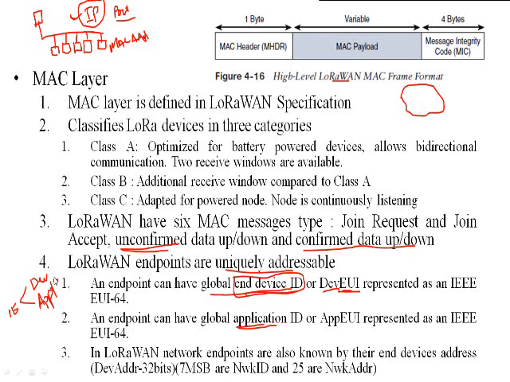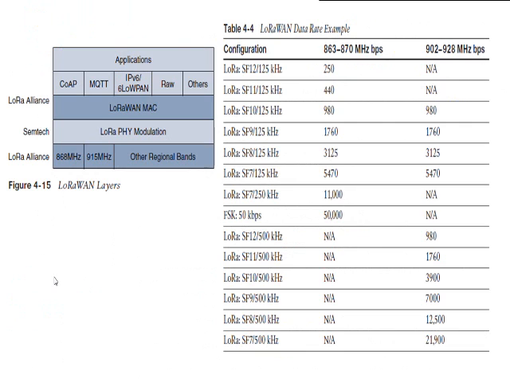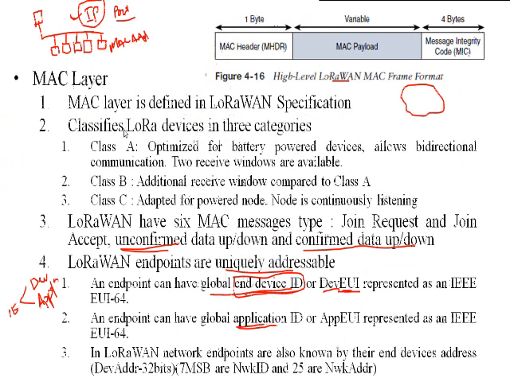The different application protocols supported by LoRa are CoAP, the Constrained Application Protocol, MQTT, then IPv6 or 6LoWPAN. Such kinds of protocols are supported. Based on the protocol you have the application ID, like we use the port number for the application layer protocol.